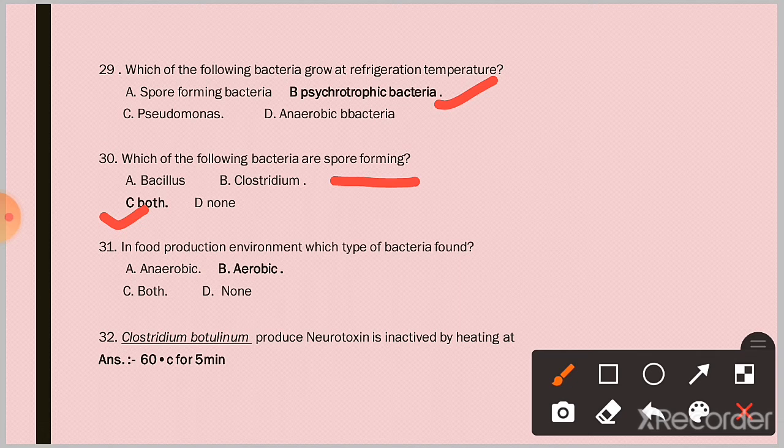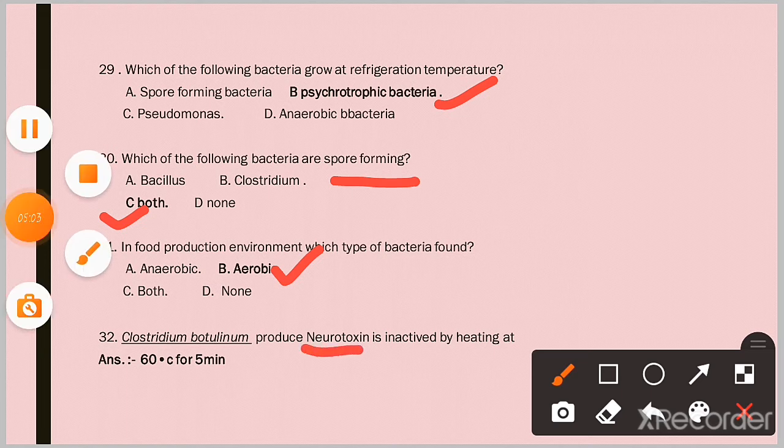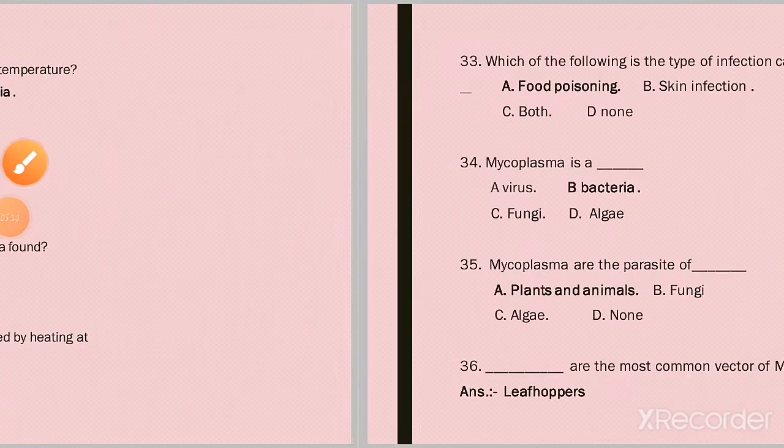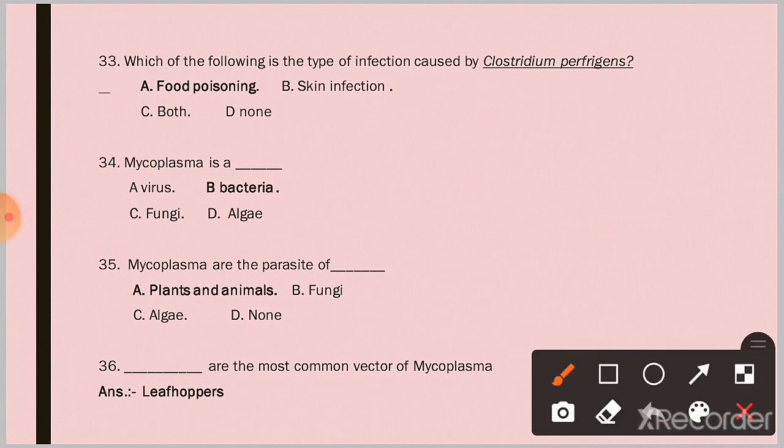Question 31. In the food production environment, which type of bacteria is found? Option B. Aerobic. Question 32. Clostridium botulinum produces a neurotoxin, which is inactivated by heating for 5 minutes. The neurotoxin causes the disease botulism. Question 33. Which of the following is the type of infection caused by Clostridium perfringens? Option A. Food poisoning.